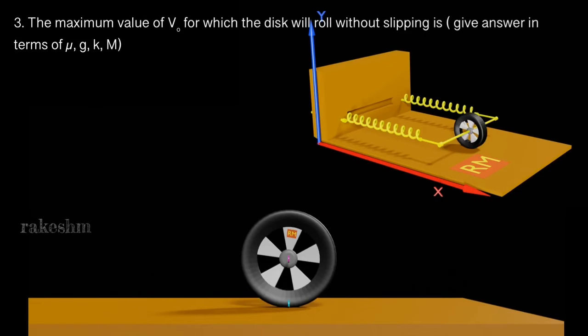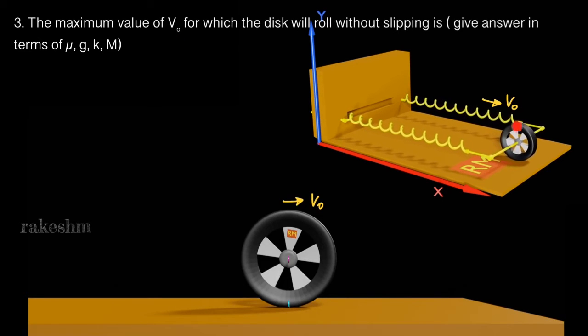Let us move on to the last question of the comprehension. He's asking the maximum value of V naught for which the disk will roll without slipping, and you need to give the answer in terms of mu, g, k and m. So the speed of the disk is V naught, right? V naught is the speed of the center of mass of the disk. So let us first understand why the disk will slip when the velocity is increased to a certain value V naught.